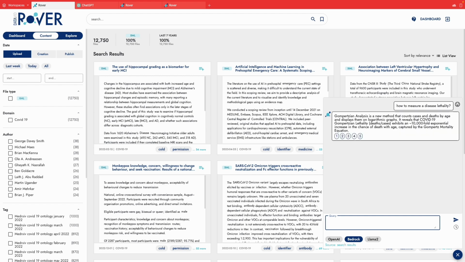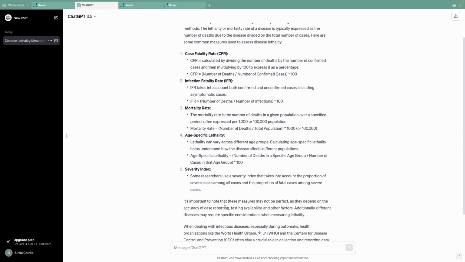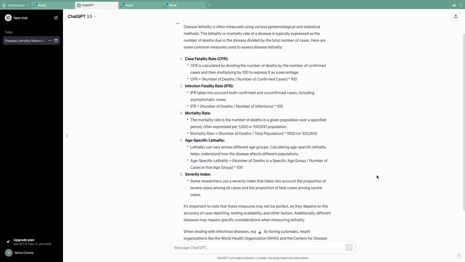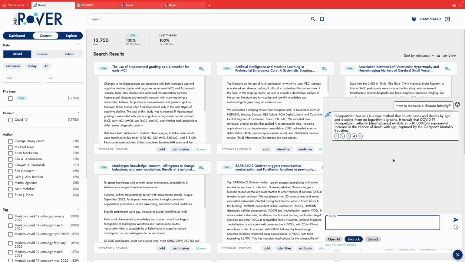To put together an answer, the system is fetching paragraphs from the available data. Earlier on, I had posed the same question to ChatGPT, and I got 5 ways of measuring disease lethality. Still, none of these mentions the Gompertzian analysis, which proves easily that to get this response, the system has used only private data.